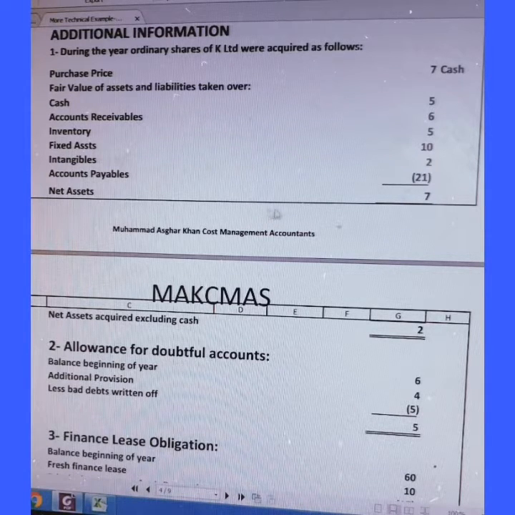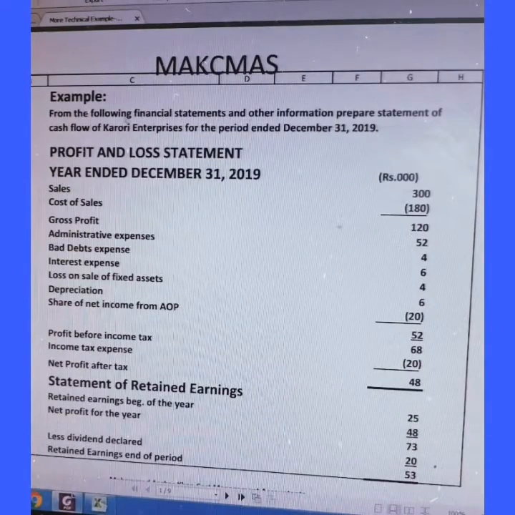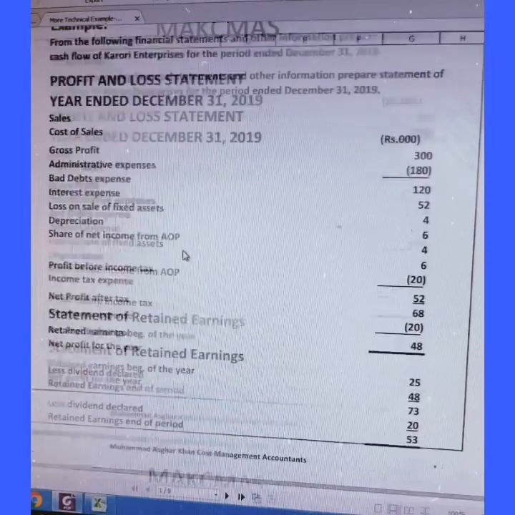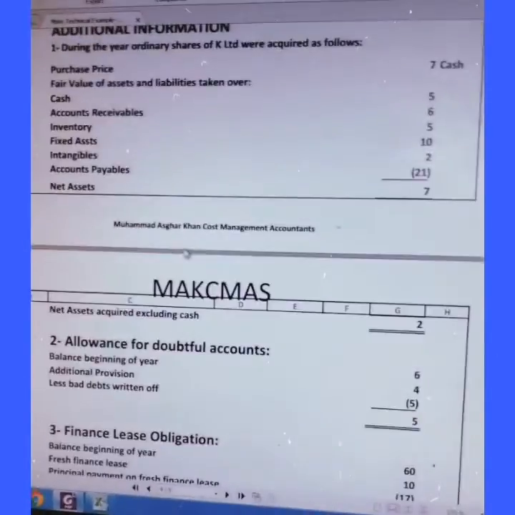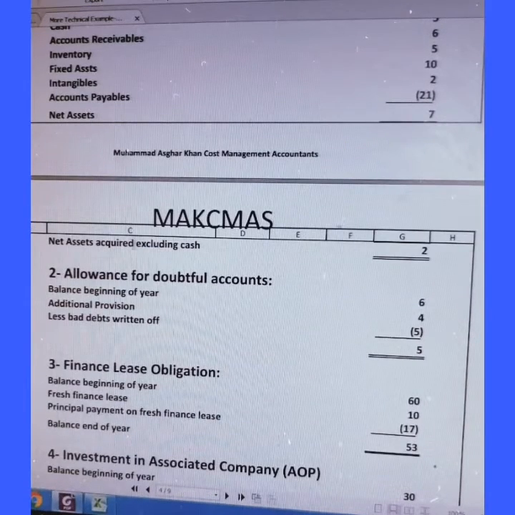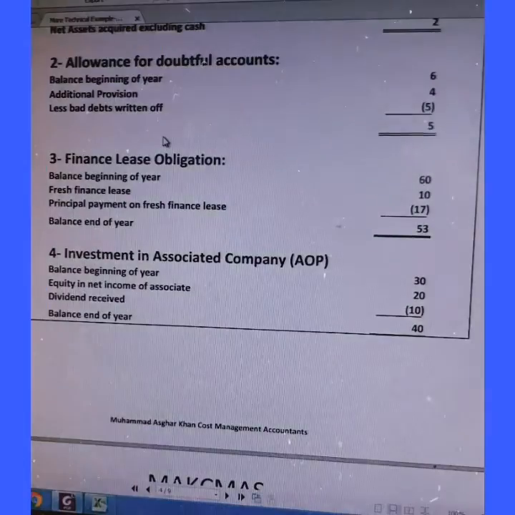All these were assets and liabilities of the company which was taken over by Crowley Enterprises. This is the name of the company whose data we are presenting. So net assets are 7, and the net assets excluding cash were 2. This was an additional payment which was made as per agreement.